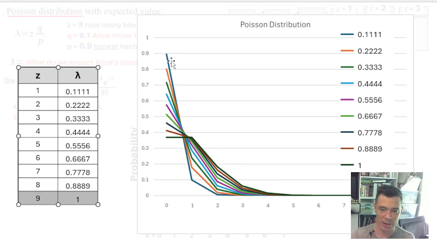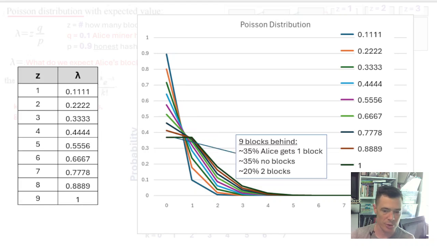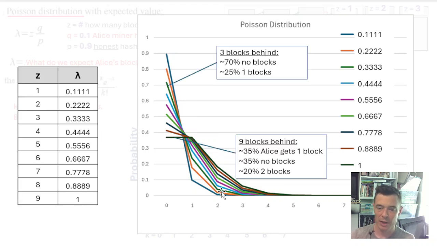So this is just her lambda, and then for each respective lambda, the chances of her having 0 blocks, or actually let's go to the next slide. I think it shows it better. So given the time period, if she is 9 blocks behind, the network has mined 9 blocks, we can see much higher percent chances that she's got at least 1 block.